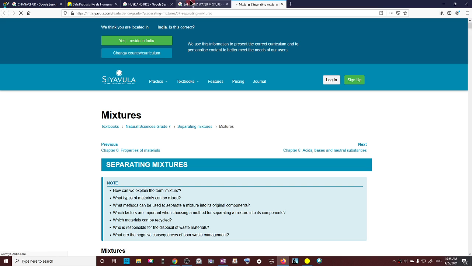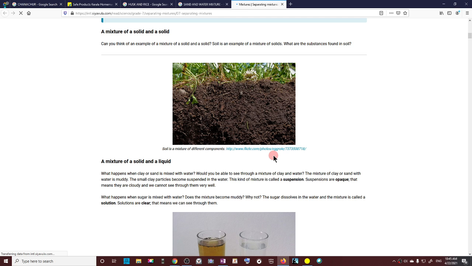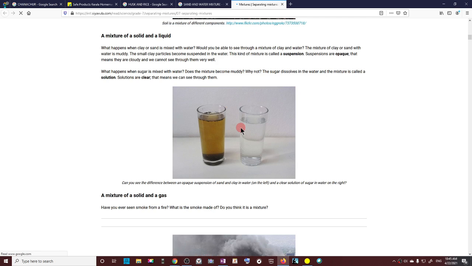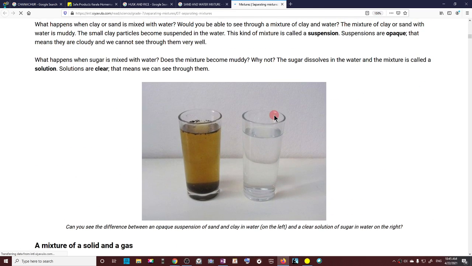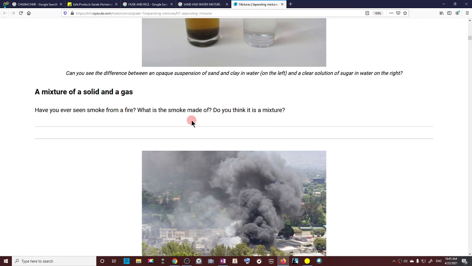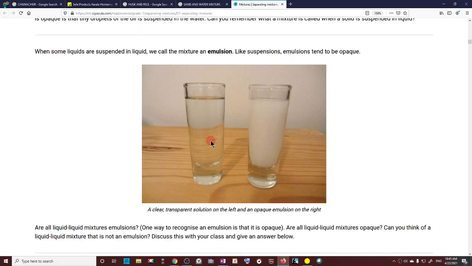Tell me one thing, is this mixture uniform? No. It has sand at the bottom, it has water at the top, and the in between substance is also not uniform. So the sand and water mixture is not uniform, right?